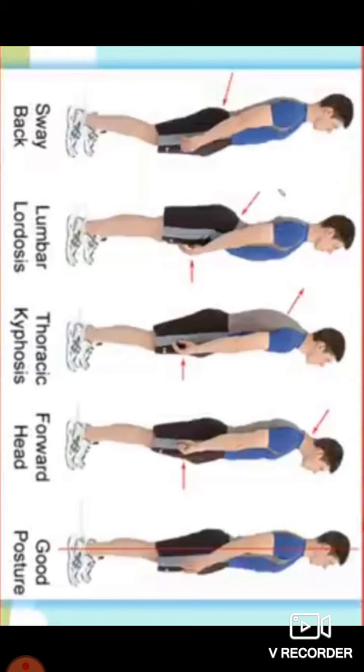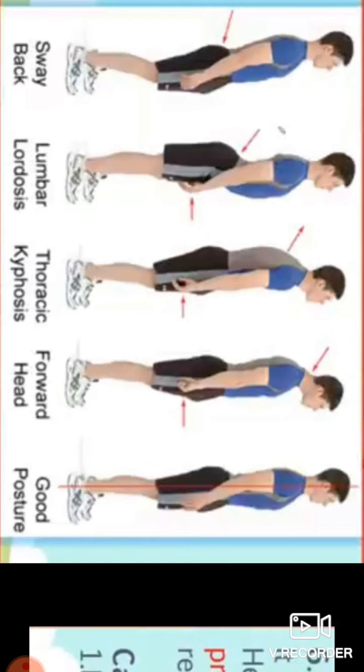Swayed back, it means the posture is not correct. The alignment is sloped downward and backward. Lumbar lordosis, you can see kyphosis, you can see forward head, and good posture. You can understand better by the diagram.